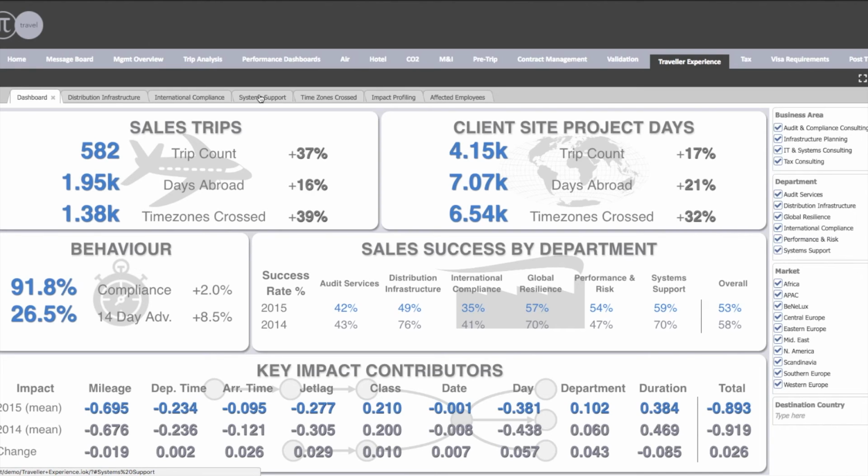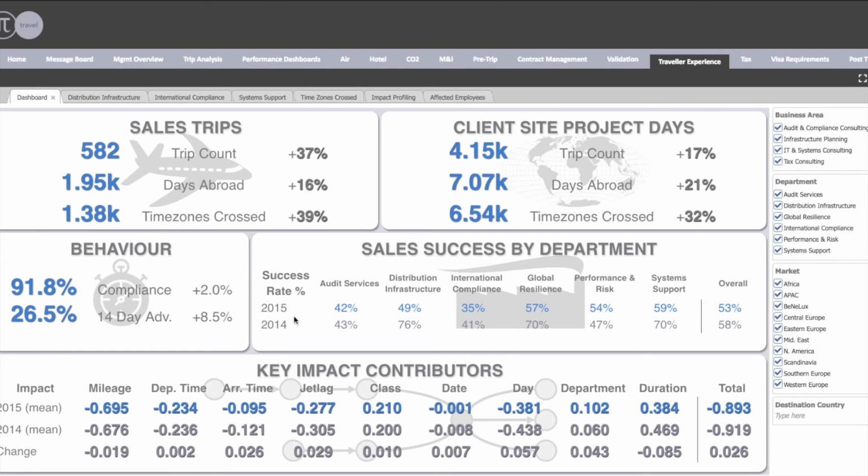So what we're doing here is integrating sales CRM data alongside the TMC data to show how the traveller experience across a range of KPIs, which we've illustrated down here at the bottom of the chart, looking at jet lag, class, day, was it a weekend, and how that affects sales performance, and also project days.